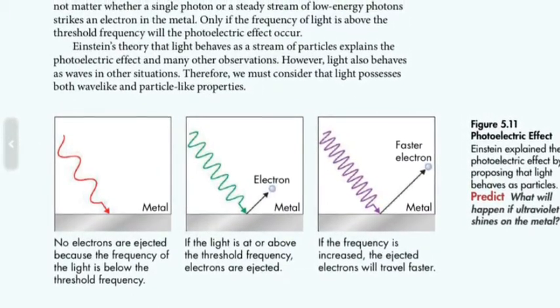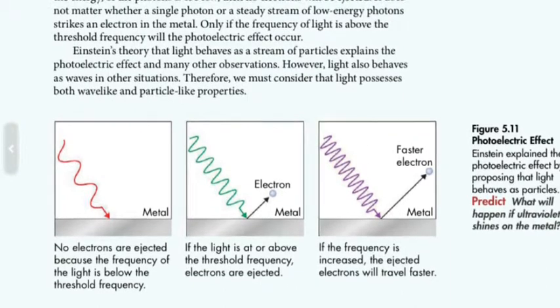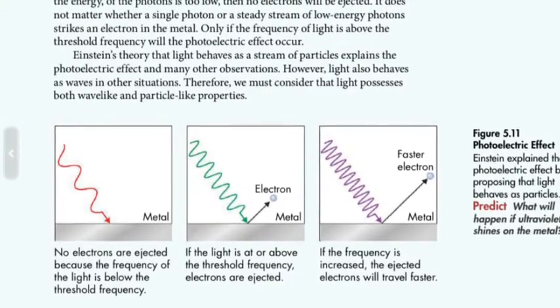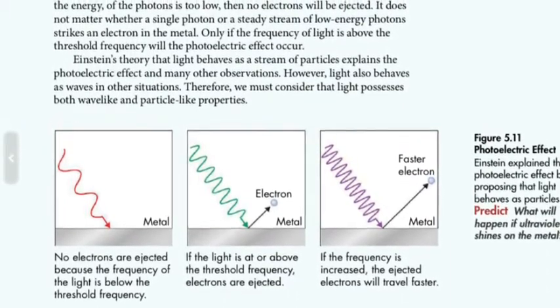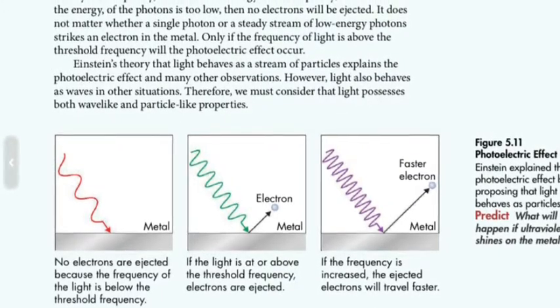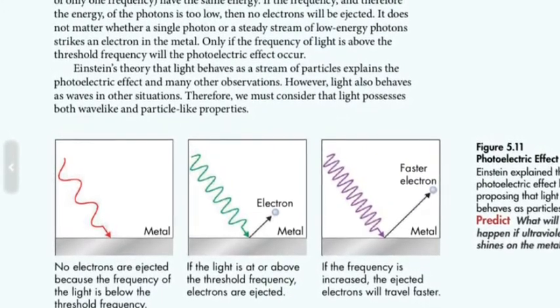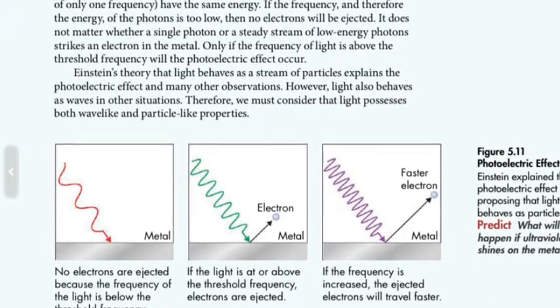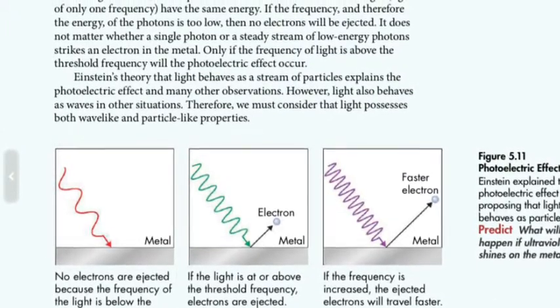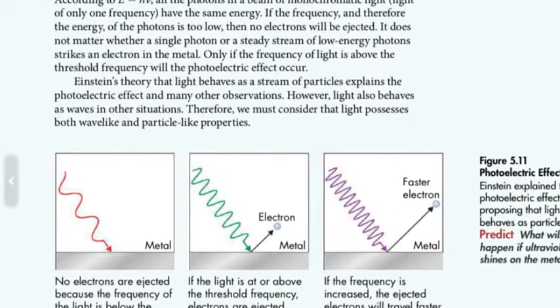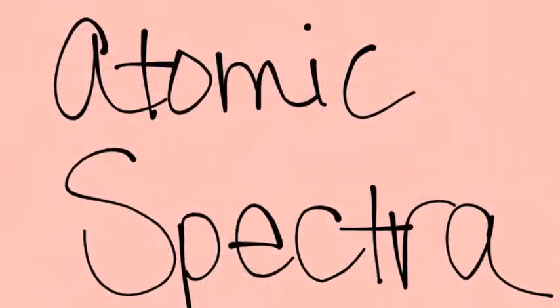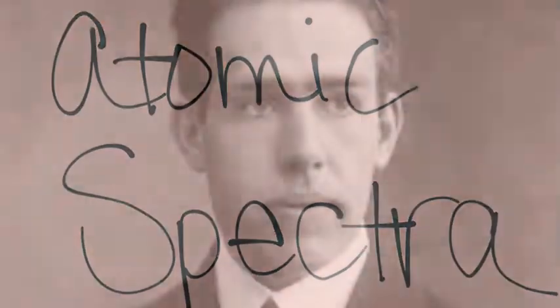The photoelectric effect is when electrons are ejected when light shines on a metal. This requires a specific frequency, though. To explain this, Einstein proposed that light could be described as quanta of energy that behave as if they were particles. This light quantum is called a photon. Because of this theory, light has both wave-like and particle-like properties. Lastly, Tegan talked about atomic spectra.